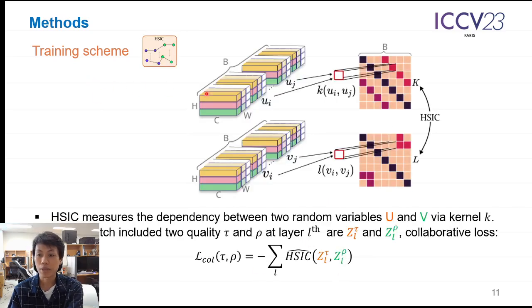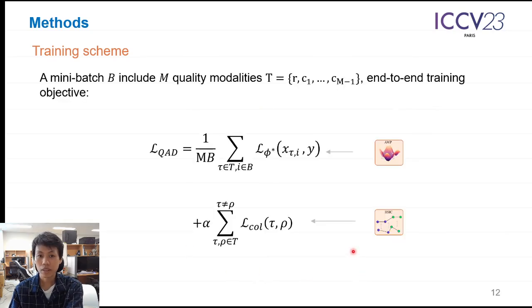The Hilbert-Schmidt independence criterion measures the dependency between 2 random variables u and v via the kernel case, and a minibatch including 2 qualities tau and rho in the layer L is expressed in the following loss functions. So our overall training loss for the minibatch B including M quality modalities is specified as follows. And alpha is a hyperparameter to balance the contribution of these loss functions.